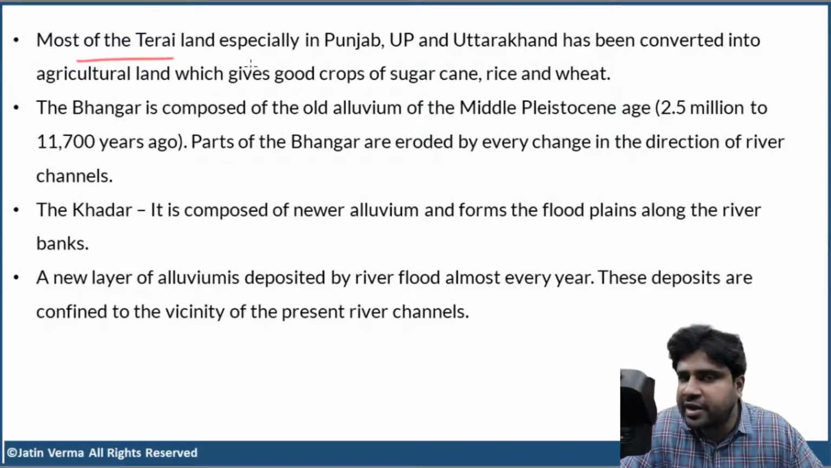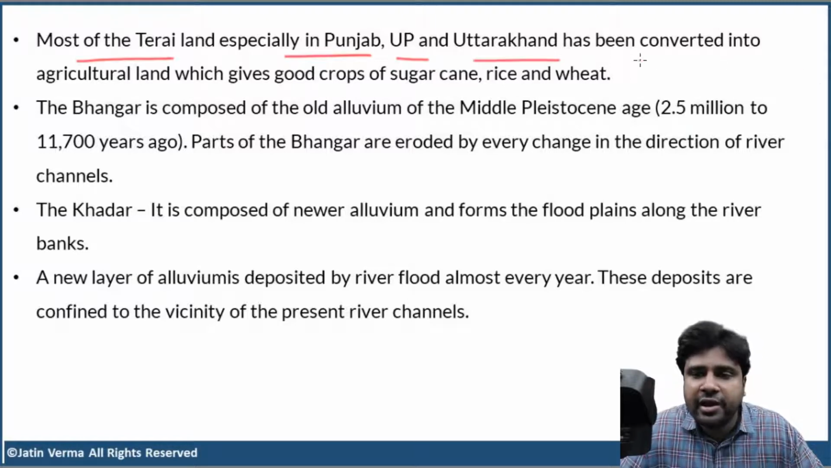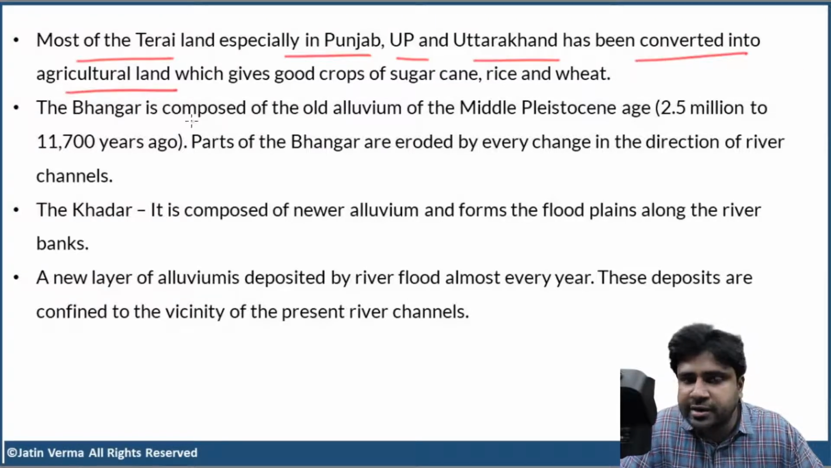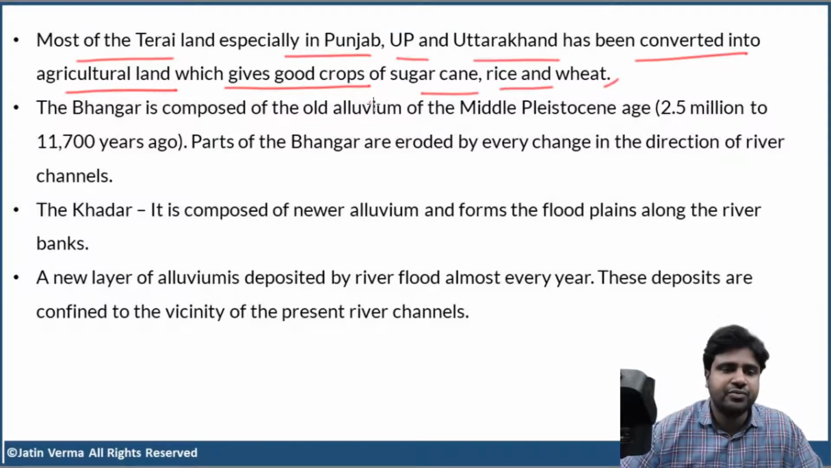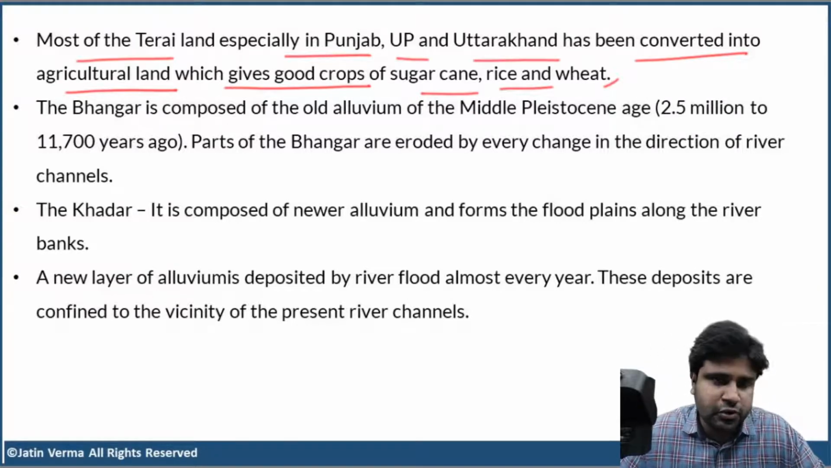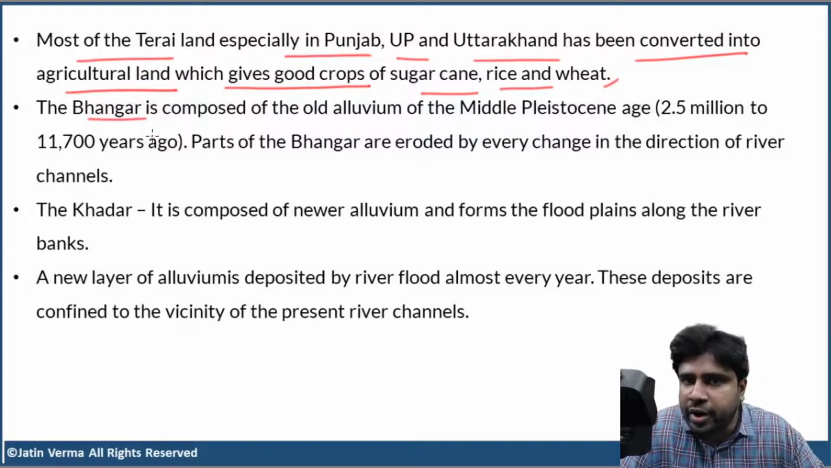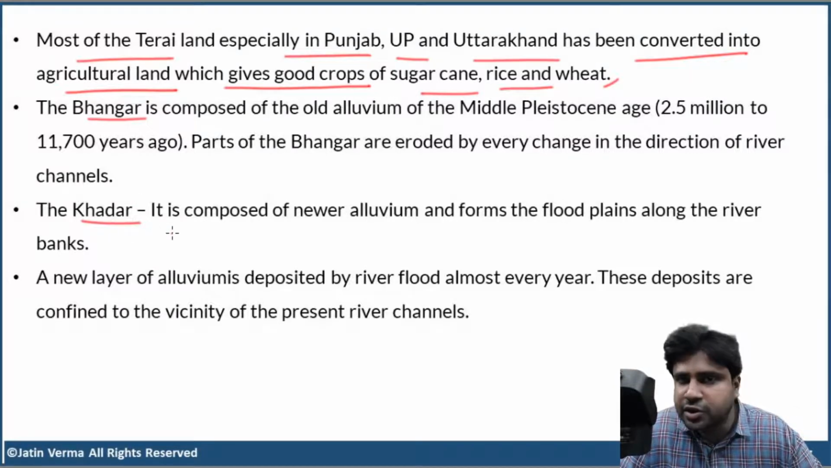Now, most of the Terai land, especially in Punjab, UP, and Uttarakhand, has been converted into agricultural land, which gives good crops of sugarcane, rice, and wheat. Now, alluvium is of two types, old alluvium and new alluvium. So, Bhangar is old alluvium and Khadar is new alluvium. Basically, Terai can be divided into Bhangar and Khadar.